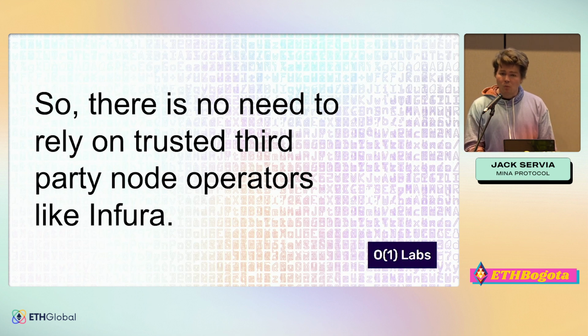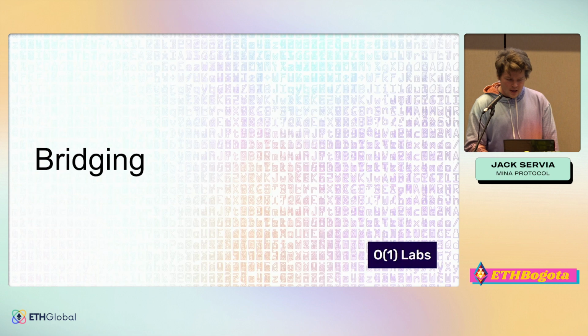And so then a wallet can, just with this 22 kilobyte stub, verify that the proof is correct and know that things are right. It doesn't have to grab all the previous data and sum it all together like an Ethereum node does. This is really cool also because of bridging.